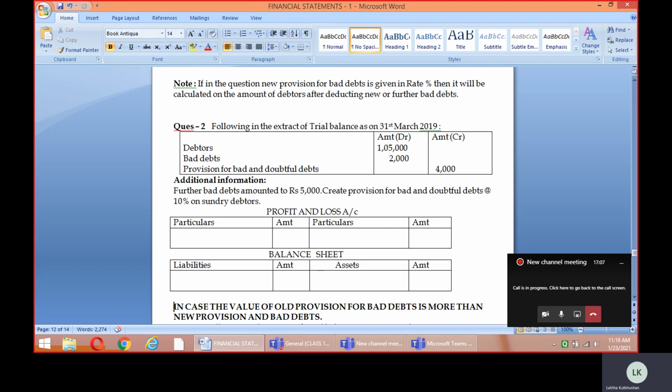The debtors is an asset, shown on the debit side of the trial balance. Bad debts, being a loss, is on the debit side of the trial balance, 2,000, and the provision, being by nature a liability, is shown on the credit side as 4,000.